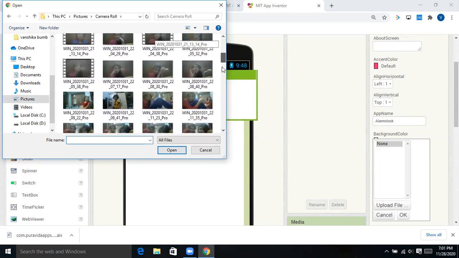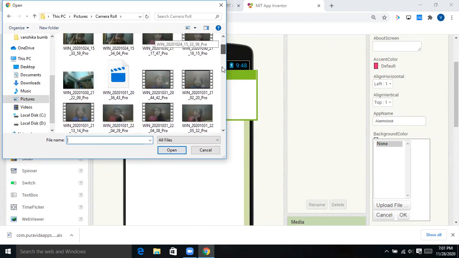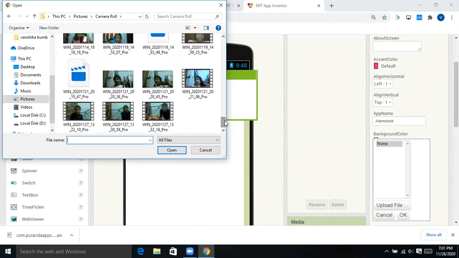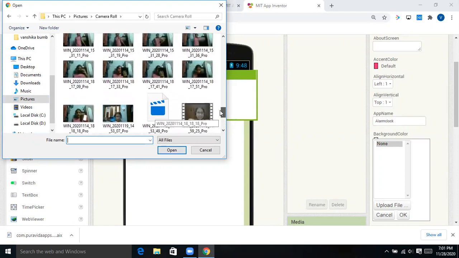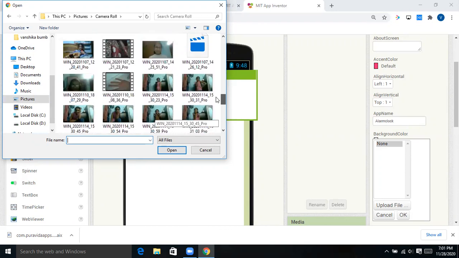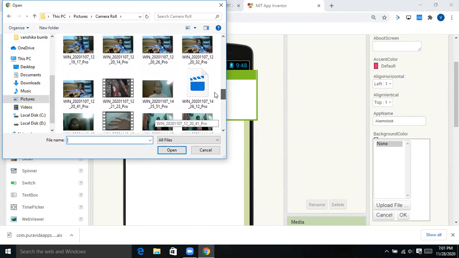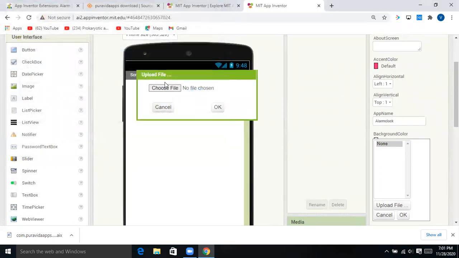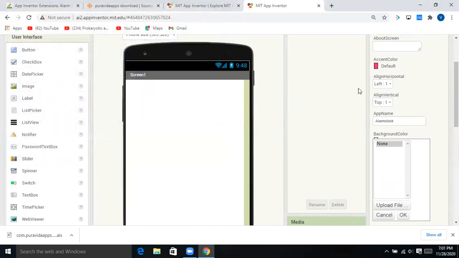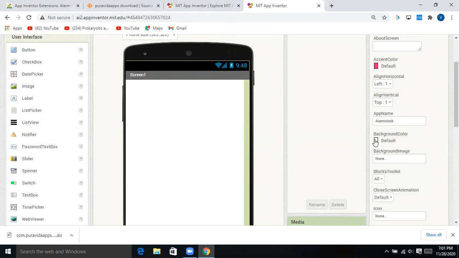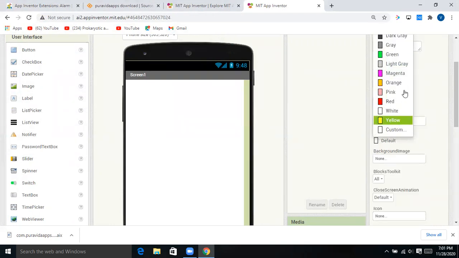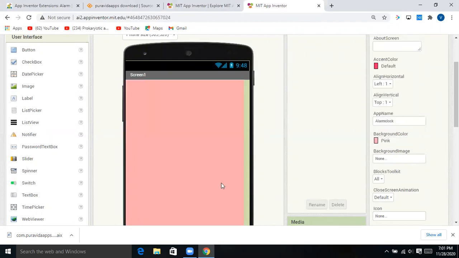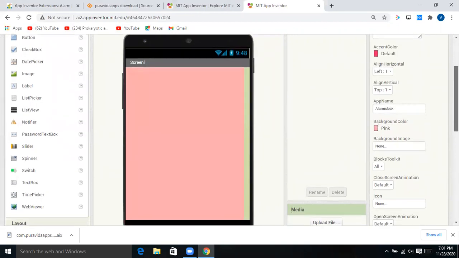These are all very bad images, so I'm not uploading an image today. I'm just choosing a background color. Let's choose this pink color. It will look beautiful.